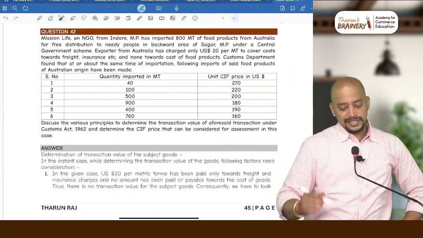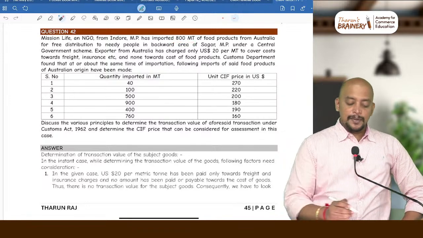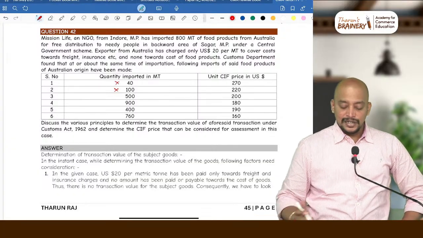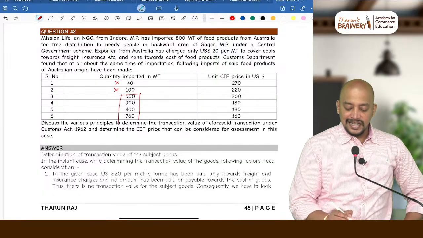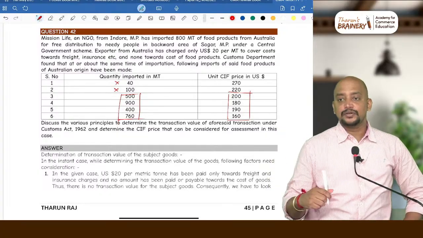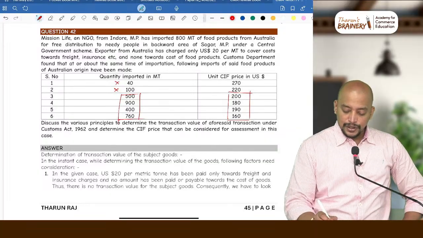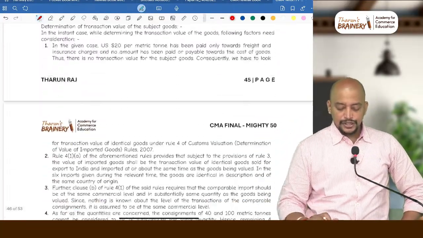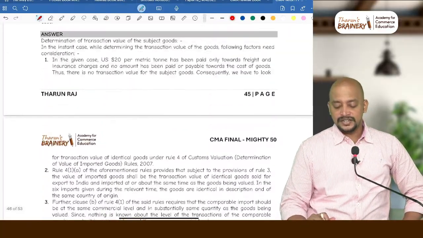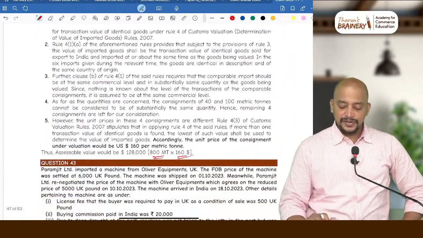So coming back to this, how many metric tons did we import? 800 metric tons. Compared to 800 metric tons, this 40 metric tons and 100 metric tons are too less. So therefore we take only these, and here we have more than one identical goods. We have a total of 4 identical goods. But if you have more than one identical goods, which should be taken? The lowest should be taken. What is the lowest? 160. So 160 should be taken as the answer in this case. So 800 metric tons into $160 will be taken as the value. Is it clear? Got the clarity? That is in case of identical goods.